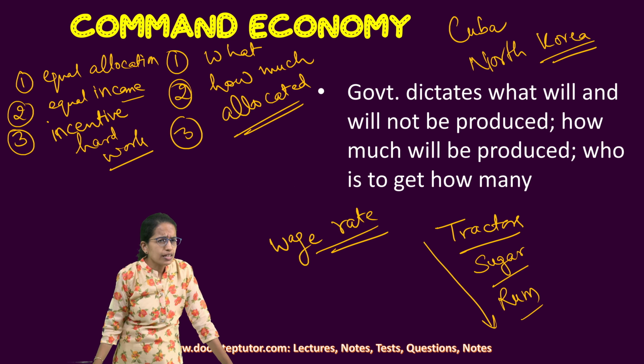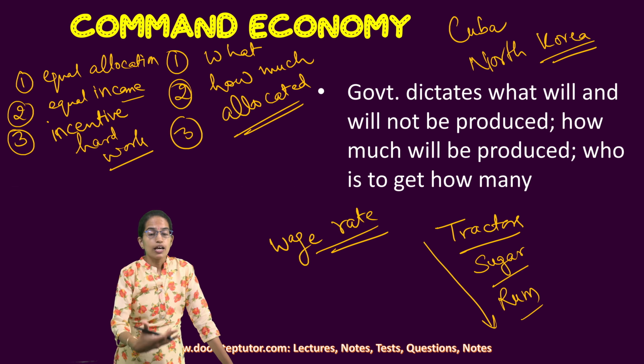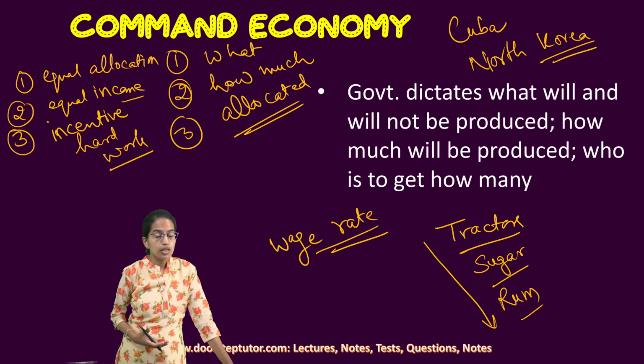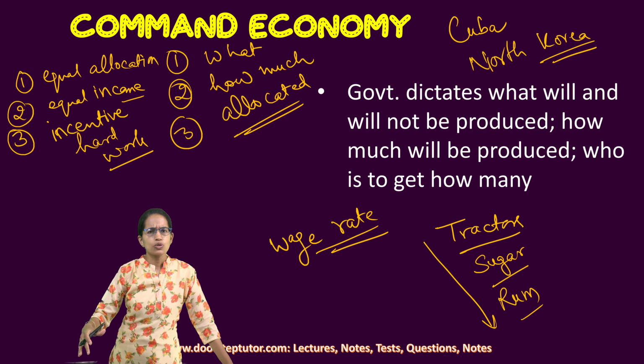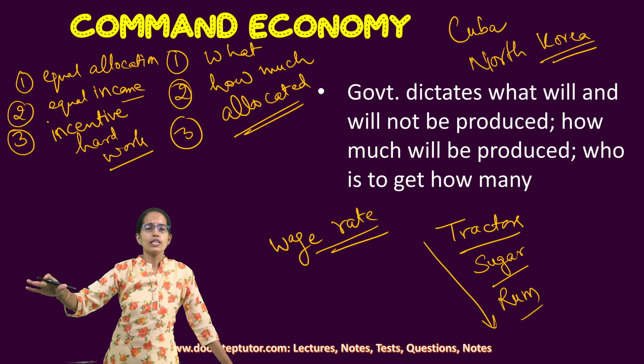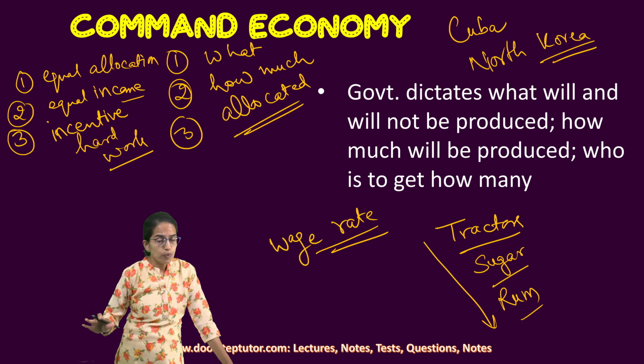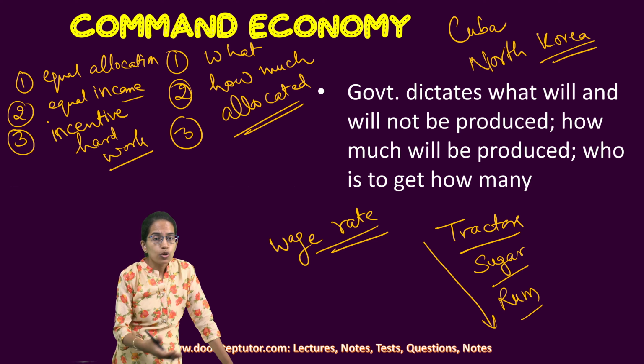On the other hand, the government may feel that we are one of the largest producers of sugar, but rum is not a good thing, alcohol consumption is not a good thing, so probably all the alcohol being produced should be exported, with no local consumption.